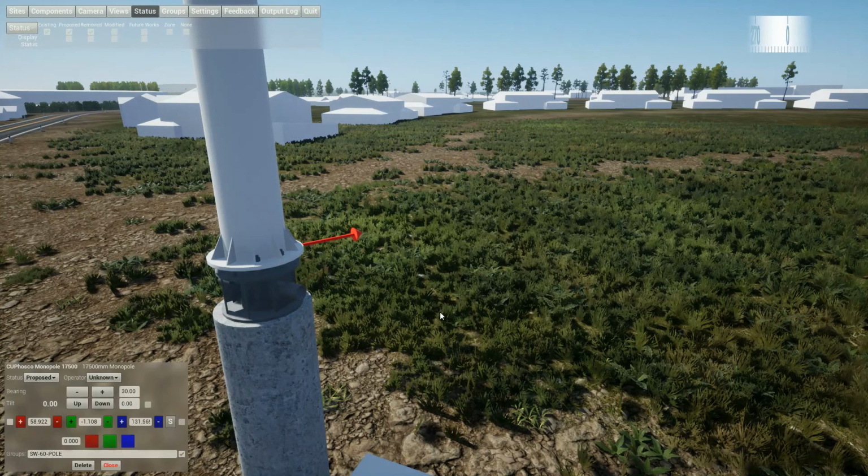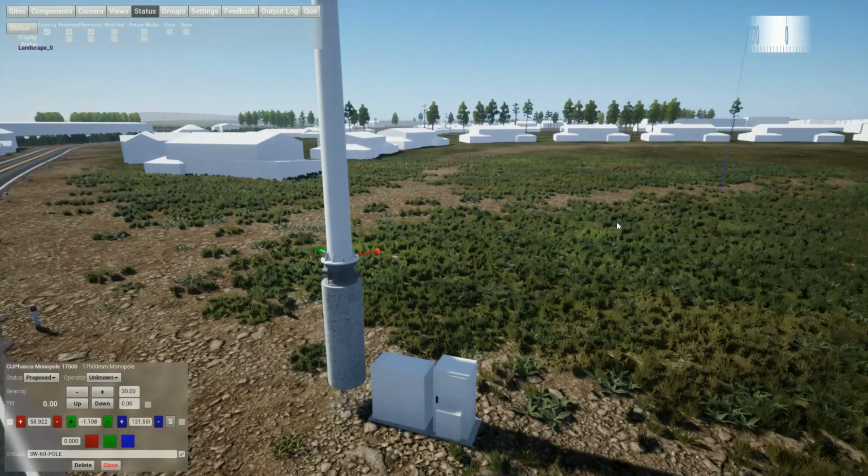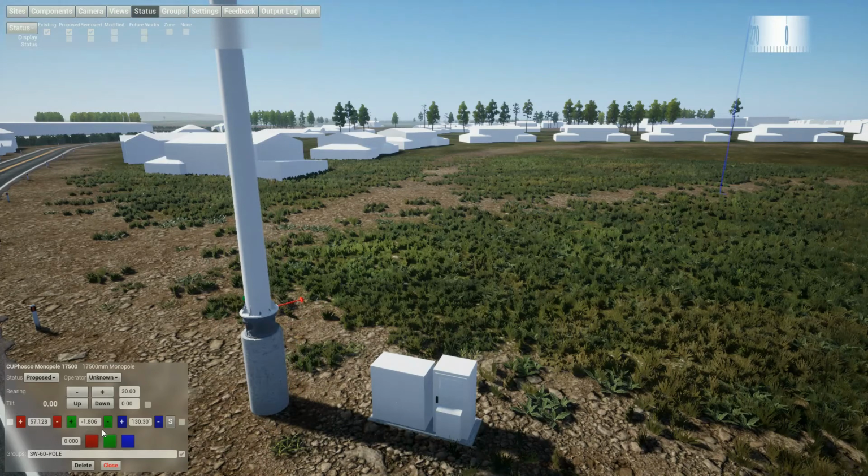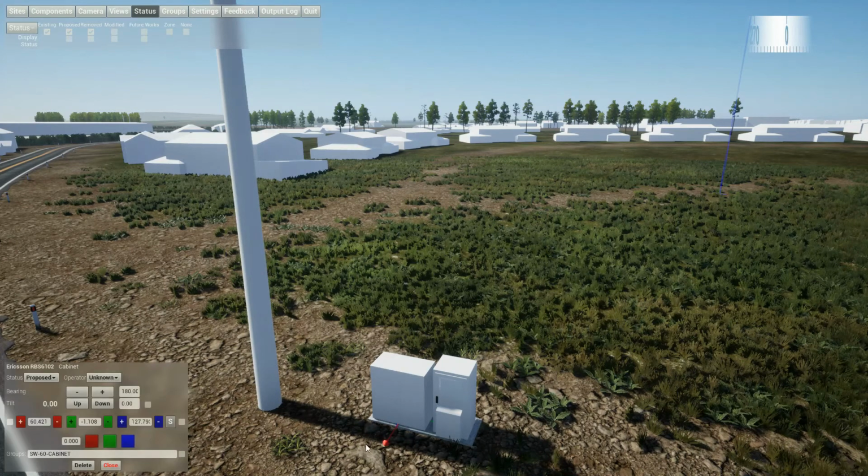I'm just going to turn that back on and lower that back into position. We might just move that out, to show the whole movement of the entire structure. So that's now back in position. We could take the cabinets and we can move them.